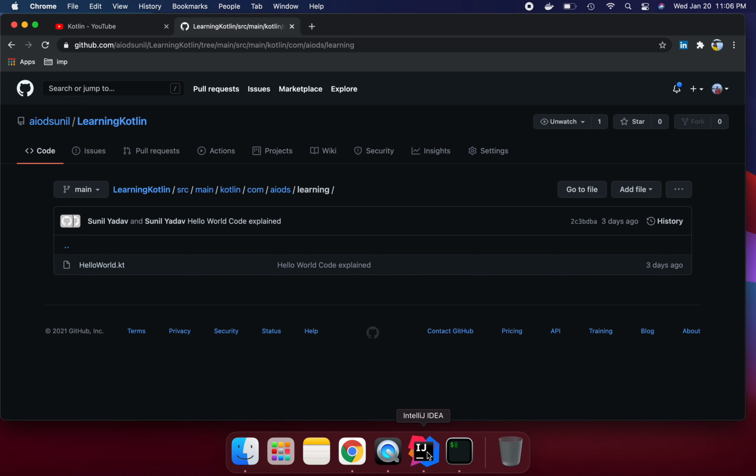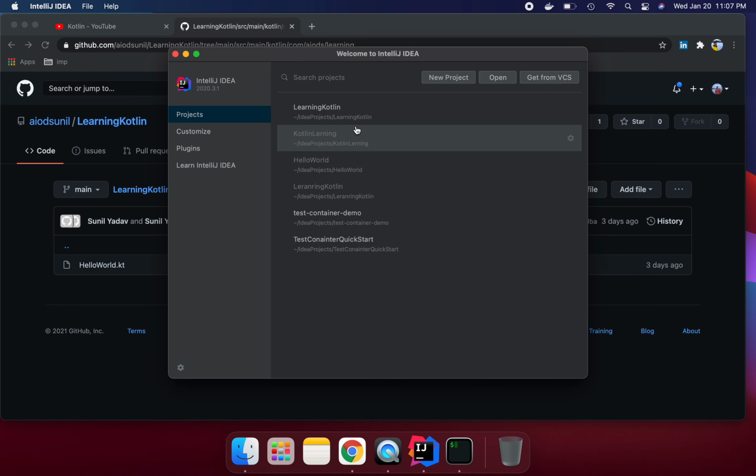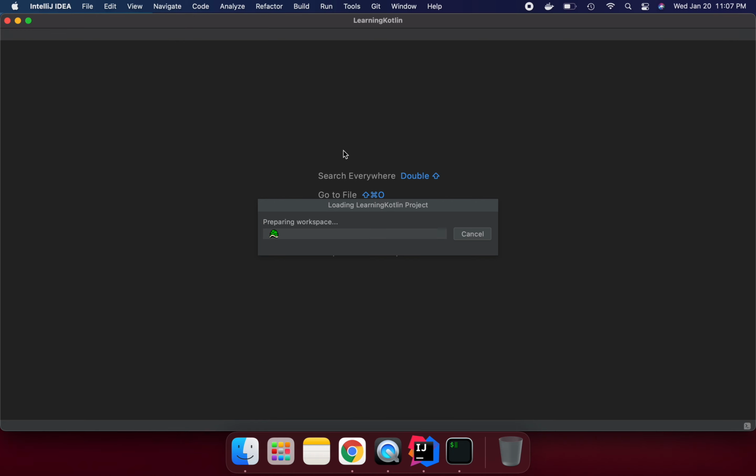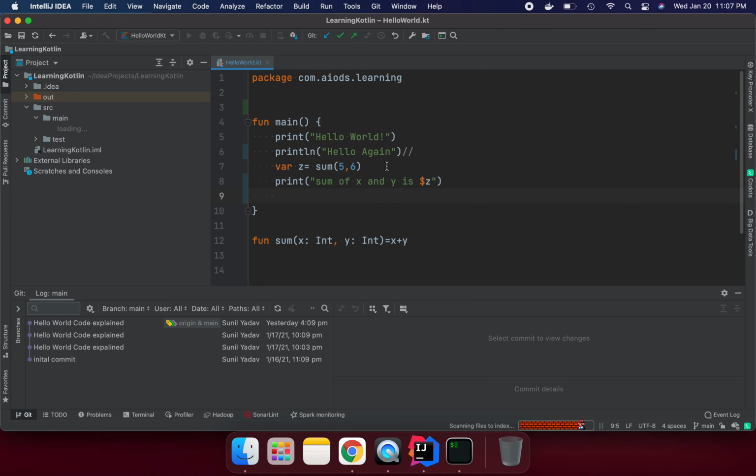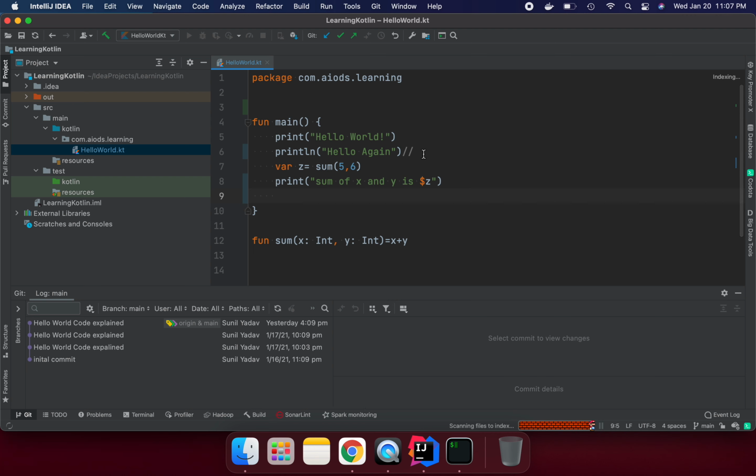I'm going to open the last project, learning Kotlin. Here we can see the last code we did in the previous session. Now, how can we comment in the code? We have two types: single-line comment and multi-line comment. If we want to explain what a function is doing, we can explain it in a multi-line comment.